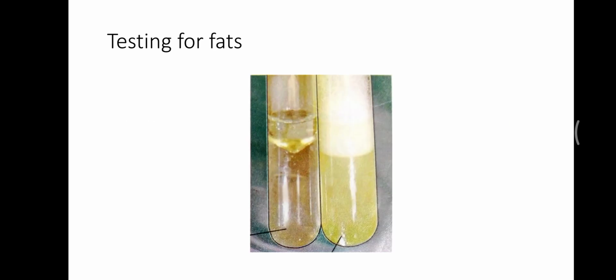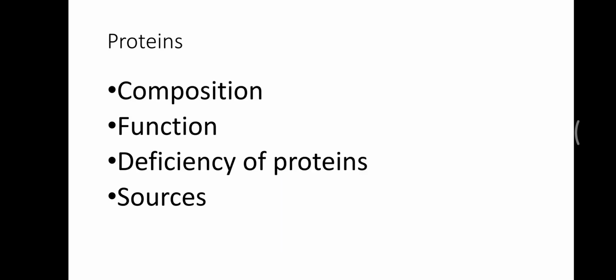If we talk about testing for fats, then we use ethanol for fats, which is a kind of alcohol, and the formula of ethanol is C2H5OH. We will add a drop of oil and we will get a clear mixture, then we will add water and we will get a white emulsion. This white emulsion is fat dispersed in water. Through this method we can test fats, but if there are no fats, there will be no white emulsion.